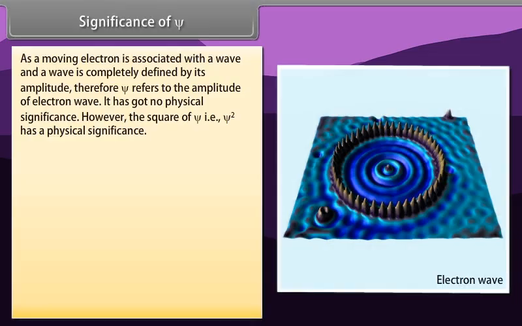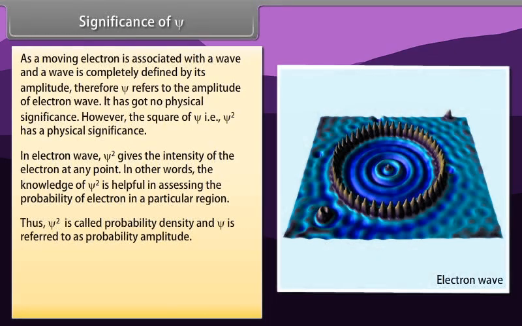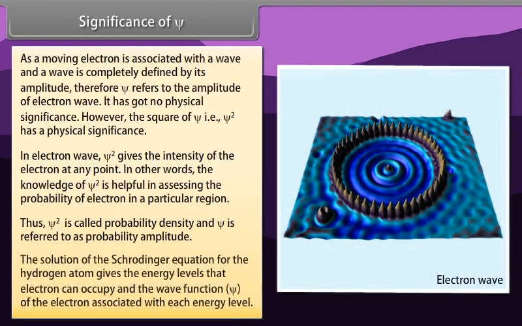However, the square of ψ, that is ψ², has a physical significance. In an electron wave, ψ² gives the intensity of the electron at any point. In other words, the knowledge of ψ² is helpful in assessing the probability of finding the electron in a particular region. Thus, ψ² is called probability density and ψ is referred to as probability amplitude. The solution of the Schrödinger equation for the hydrogen atom gives the energy levels that the electron can occupy and the wave function of the electron associated with each energy level.